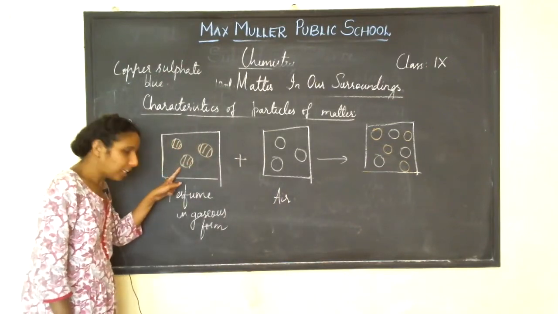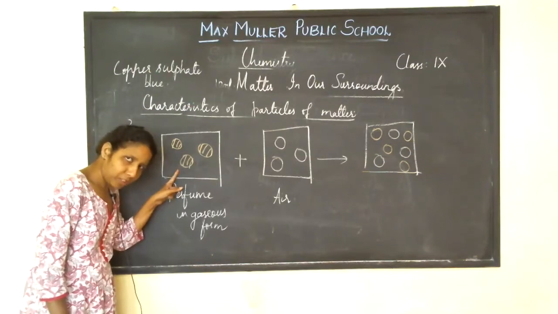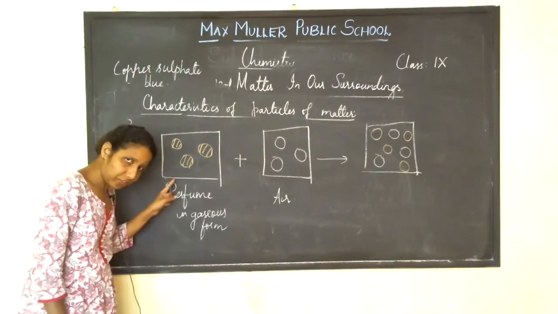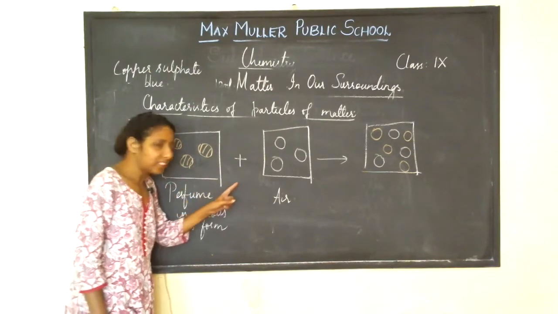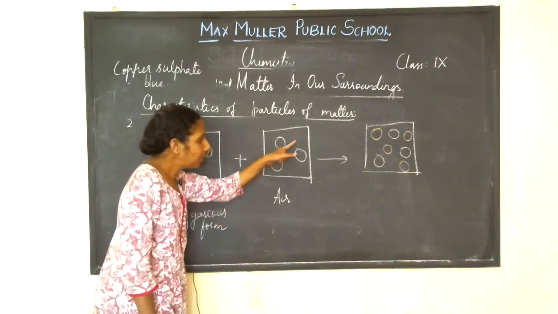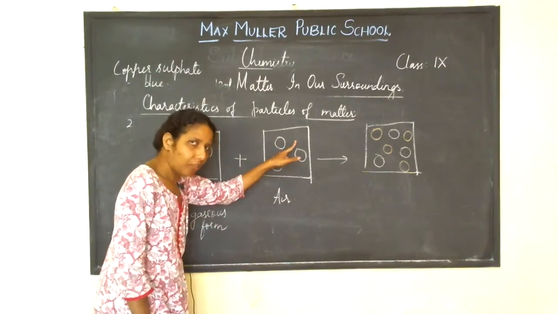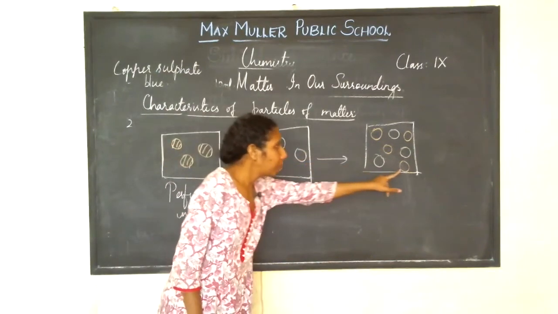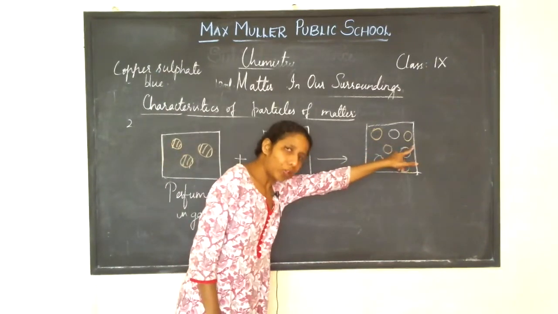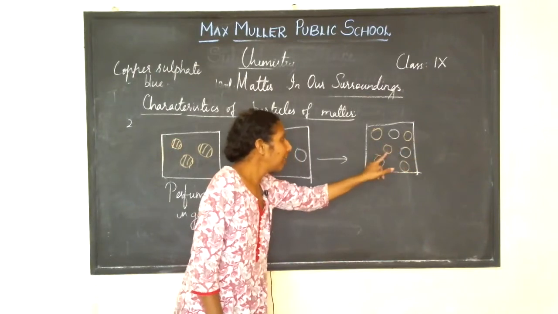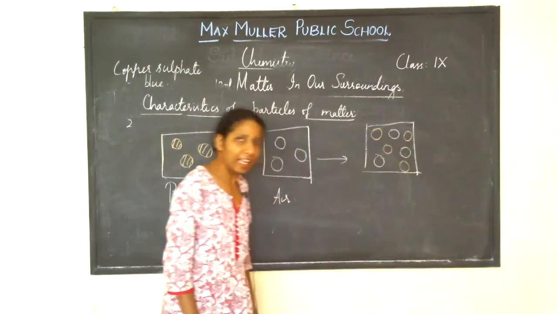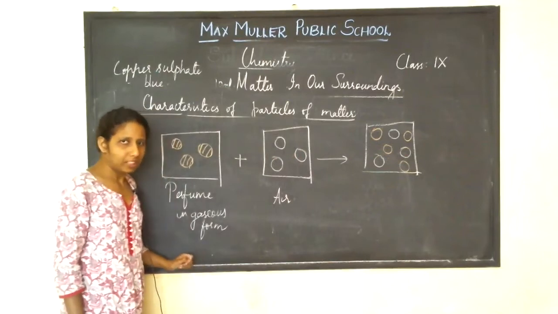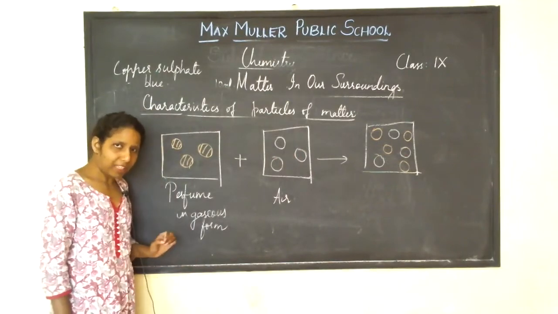The particles of perfume in gaseous form will occupy the space between the particles of air, which you can see here. The particles of perfume have occupied the space between the particles of air. Did you people understand this?